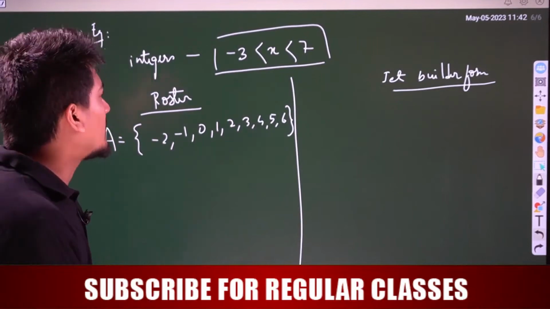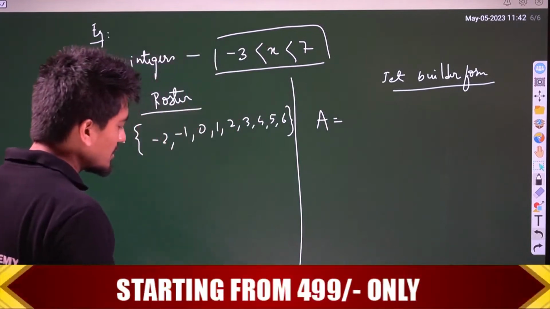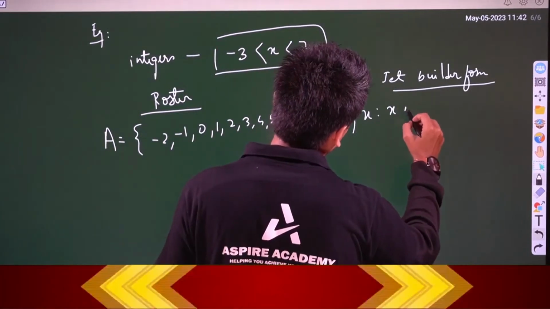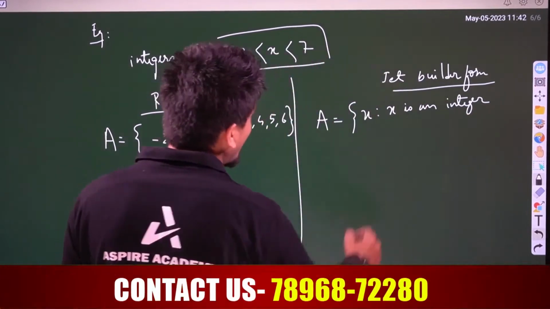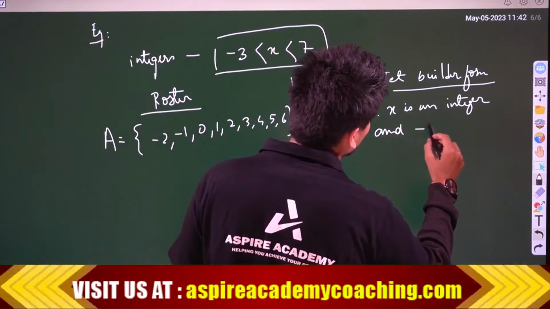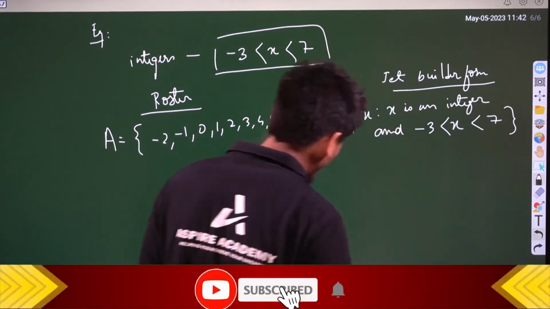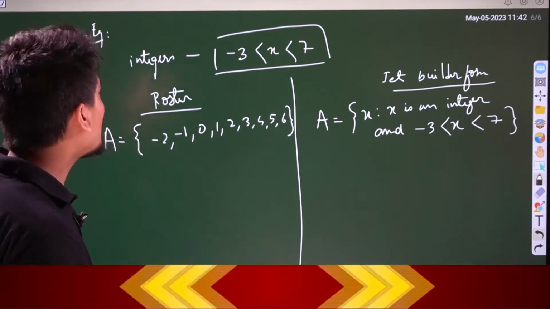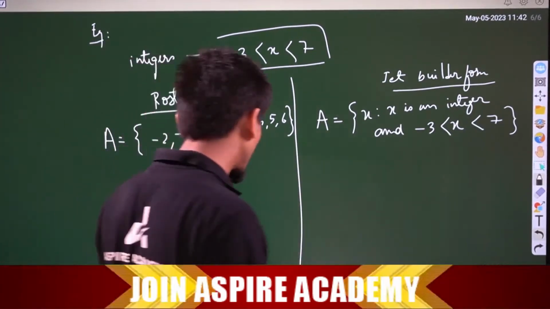Okay, and in set builder form, what can I write? A is the set of x such that x is an integer, and what is the given condition? The given condition is -3 less than x less than 7. So this is the given condition. Understood? So this is how we used to represent sets in the mathematical world.